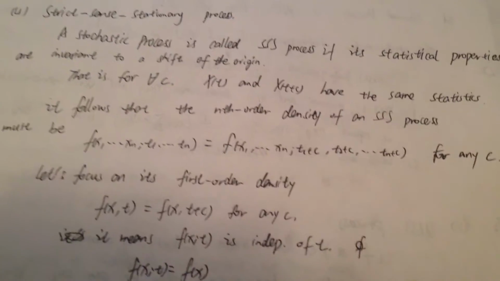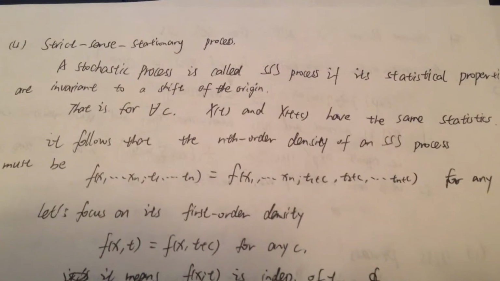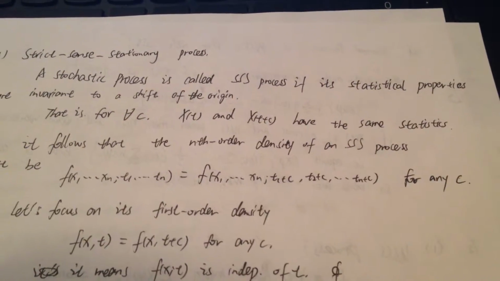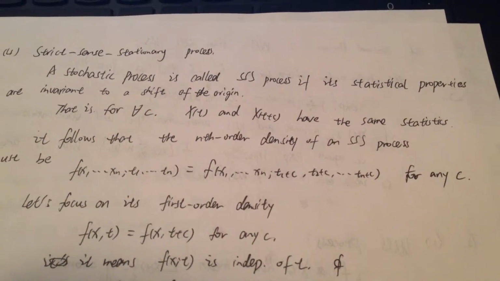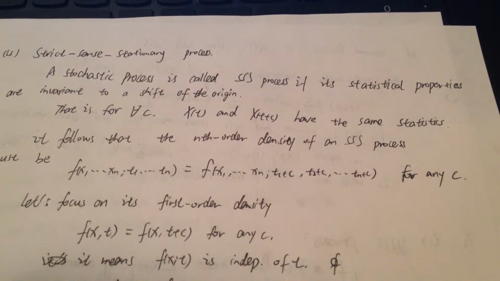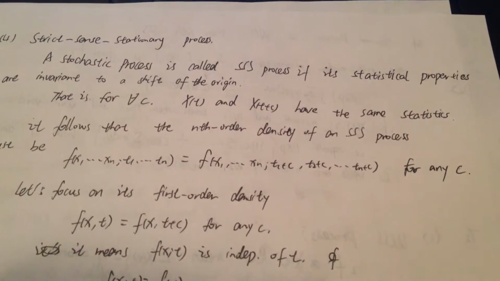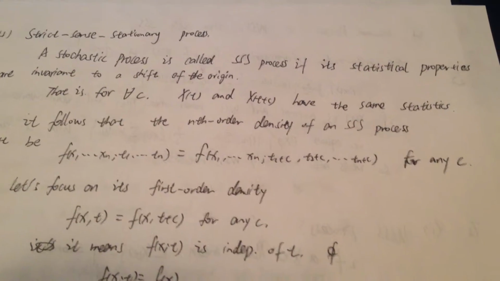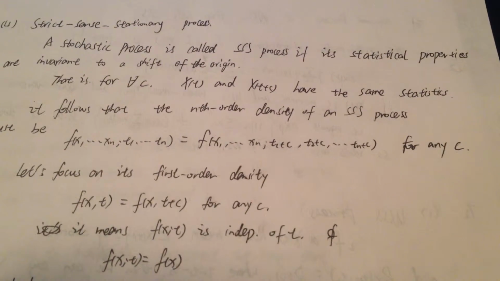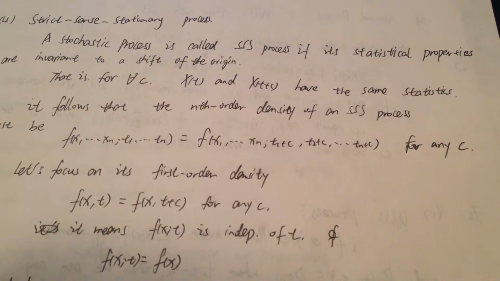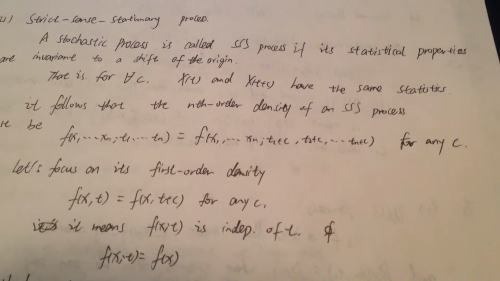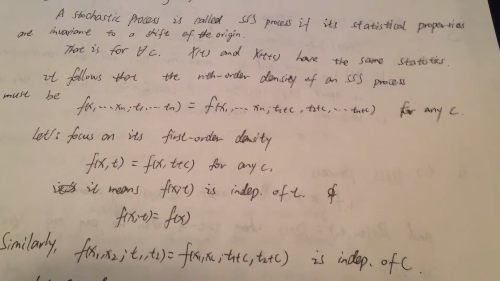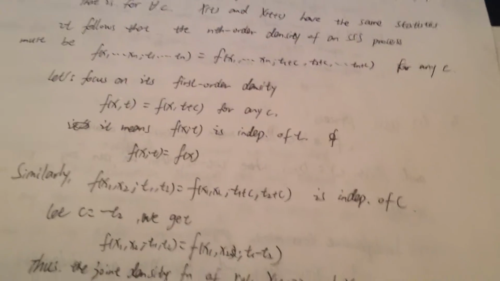strict-sense stationary process. A stochastic process is called SSS if its statistical properties are time invariant to a shift of origin, that is, for any c, x of t and x of t plus c have the same statistical properties, and it follows that an nth order density of a strict-sense stationary process must be like this for any c.